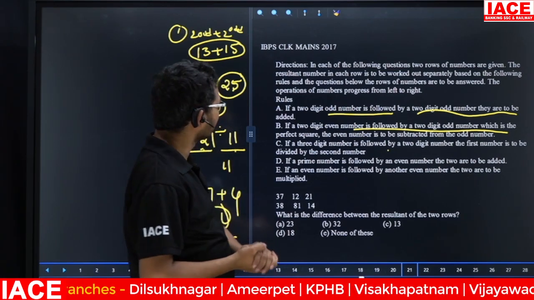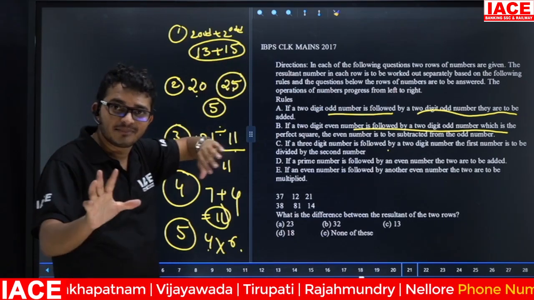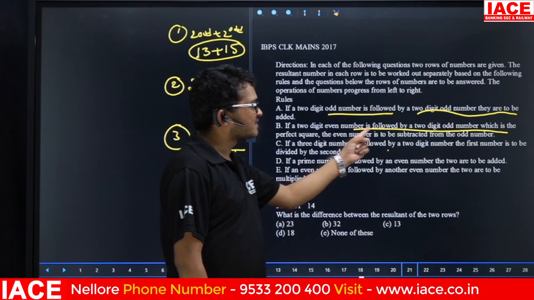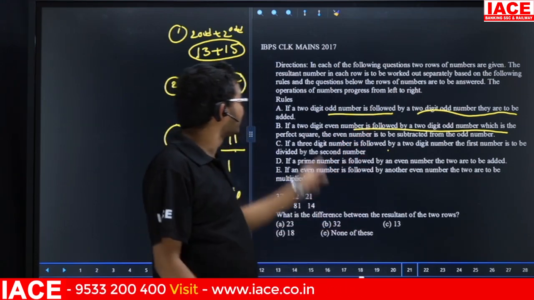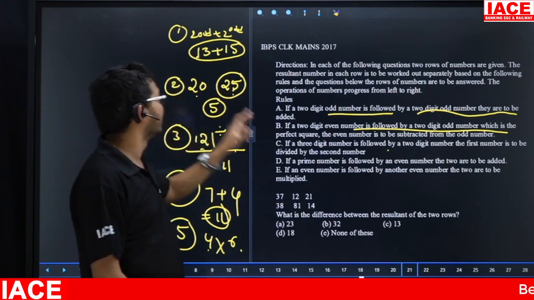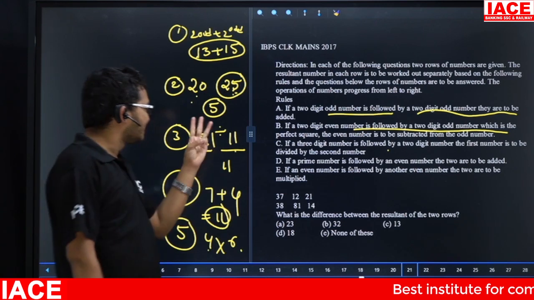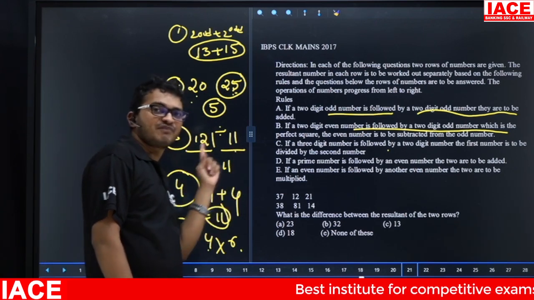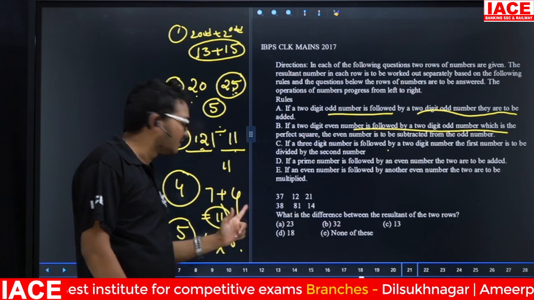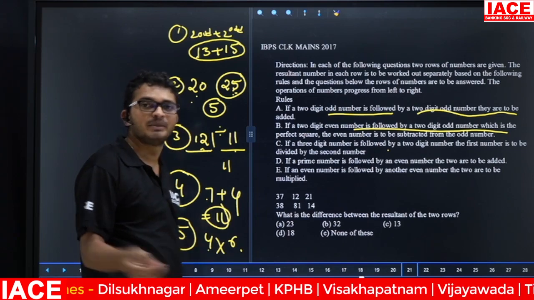And remember, see here. Condition number 1 is what? 2-digit odd number is followed by 2-digit odd number. They are to be added. Condition number 2 is what? If two digit even number is followed by two digit odd number, which is a perfect square. That means odd number is a perfect square. Then even number is subtracted from odd number. Next, three digit number is followed by two digit number. First number is divided by second number. Next, prime number is followed by even number. They are to be added. Next, even number followed by even number. They are to be multiplied.